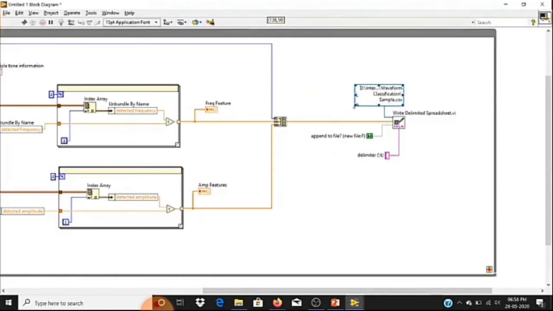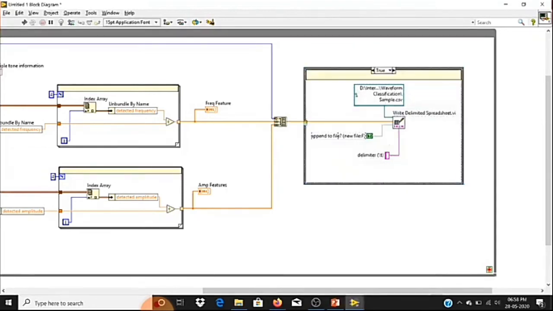Fine. Here you can see right now my write function is just inside the while loop. So whenever each iteration executes, this write function also will execute, and it will keep on adding the features. I don't want to do that because it will increase my file size. To avoid that, I'm going to add a case structure. I'll use this logic inside a true case, and for the case selector terminal I'm going to create a control. I'll give it the name add feature.